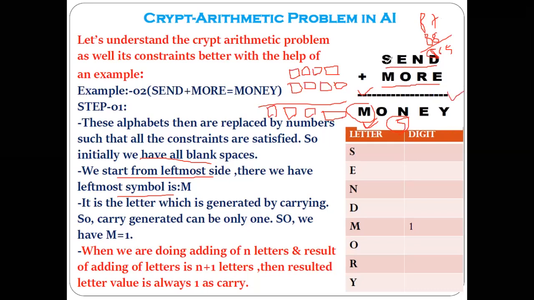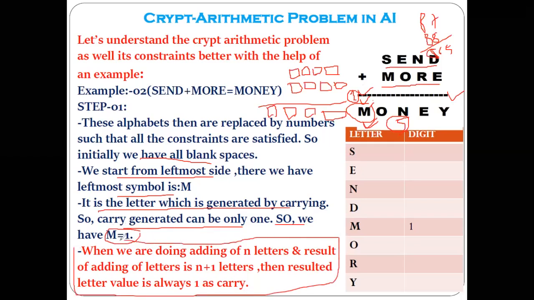So here same situation we are having in this case. Here you are adding these 4 letters with these 4 letters, and you are getting the result as 5 letters. So this extra letter is calculated as a carry, and this extra letter being referred as a carry. That's why its value is considered as a 1. So here we can see M is the letter which is generated by carrying. So carry generated can only be the 1. And so here we have the M equal to 1 here.